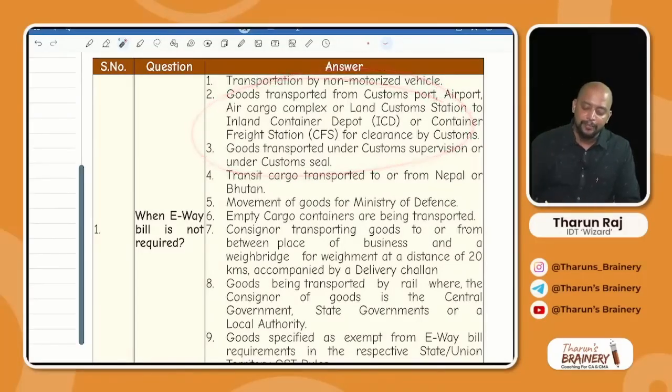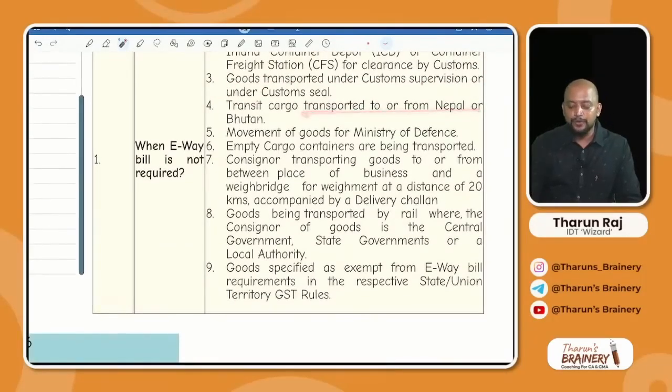This is the second point, and the third point: goods transported are under the control of customs. Then transit cargo transported to or from Nepal or Bhutan. Nepal and Bhutan are landlocked countries. So first the goods will originate and they will go to Nepal and Bhutan. This particular movement of goods to Nepal and Bhutan is called transit cargo to Nepal and Bhutan. We have an exemption. Any transit cargo to Nepal and Bhutan, any services will be exempted. Even an e-way bill is also not required. Got it? So both to and fro. So transit cargo transported to or from Nepal or Bhutan.